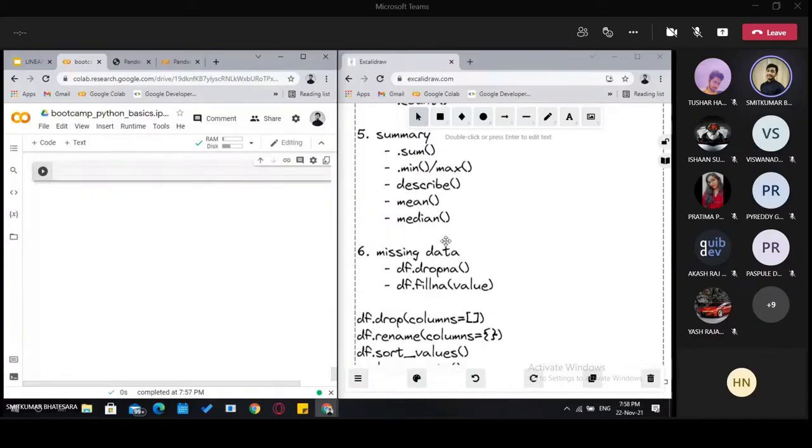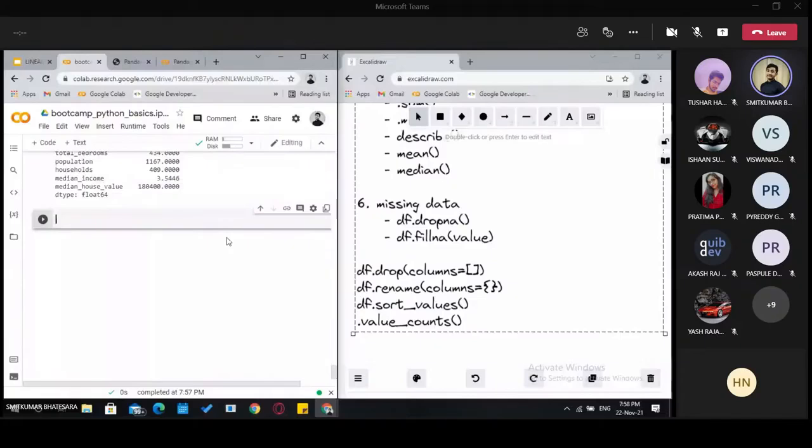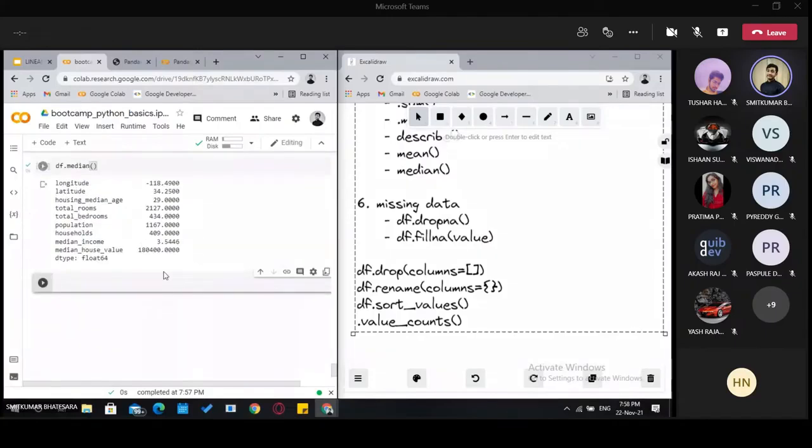Then missing values. As we have discussed, while processing data, if there are any missing values in tables, here in this case there are no missing values. But if there are, there can be two cases. One case is we have a lot of data.